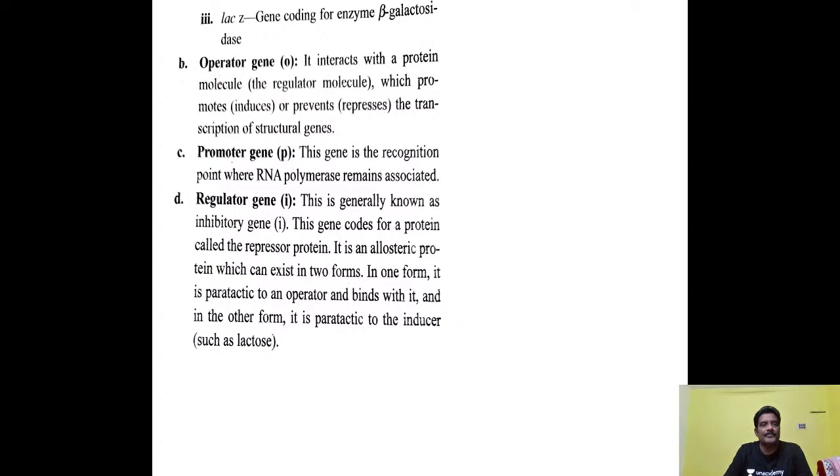The operator gene is nothing but a transcriptional structure. It interacts with the protein molecule, the regulatory molecule. For example, this is the operator gene.